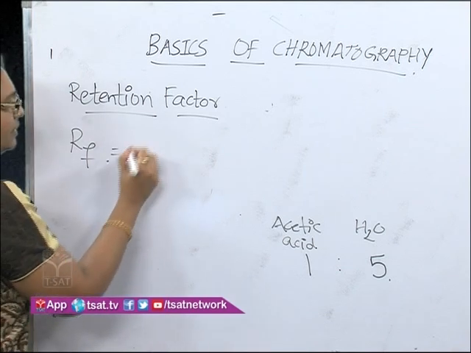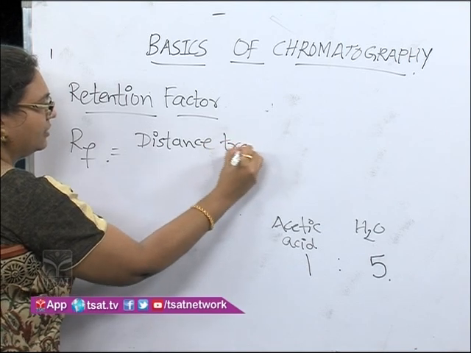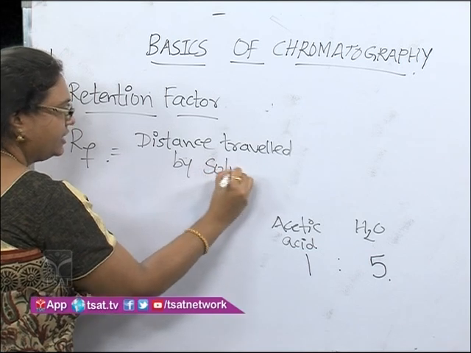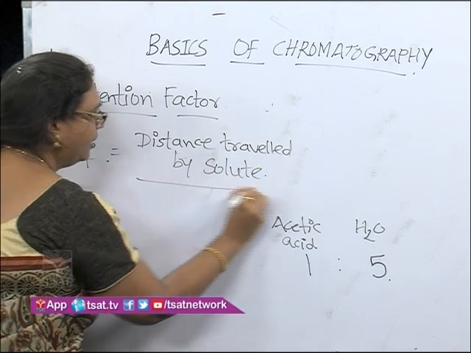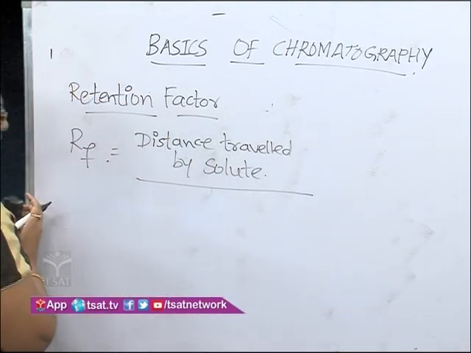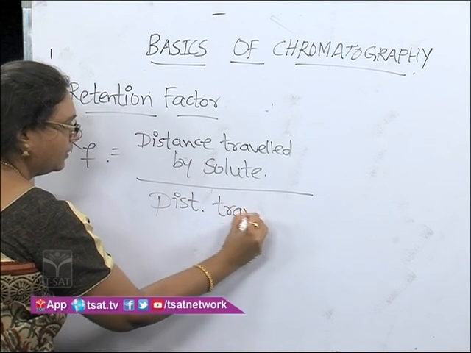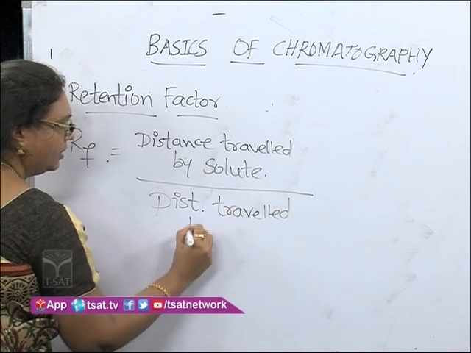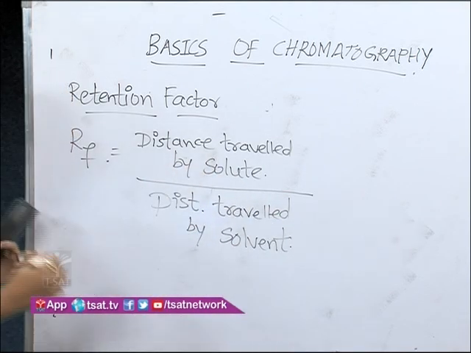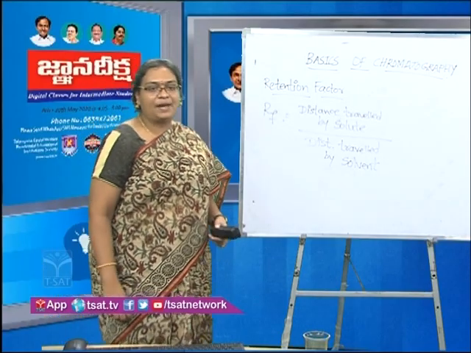It is nothing but the distance travelled by solute, which is nothing but the sample that you have put, divided by the distance travelled by solvent. So the distance travelled by solute divided by distance travelled by solvent.